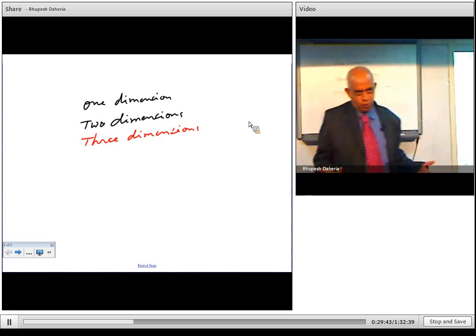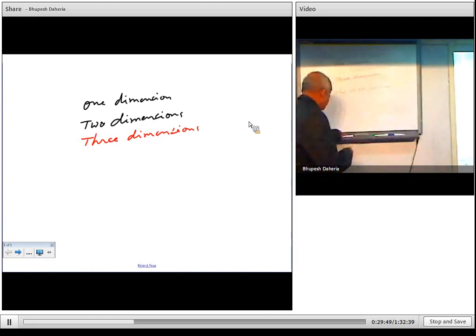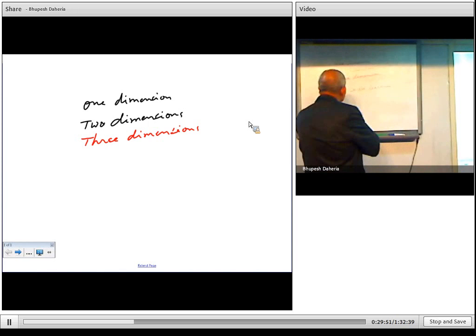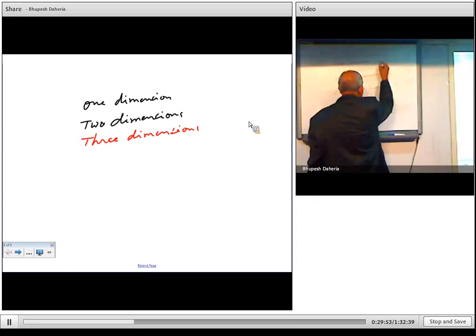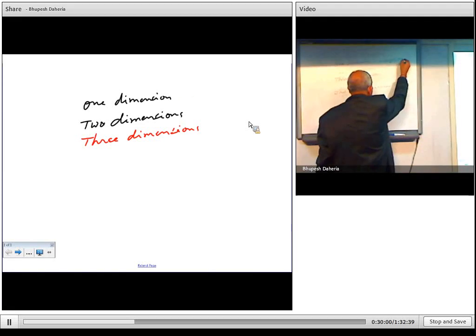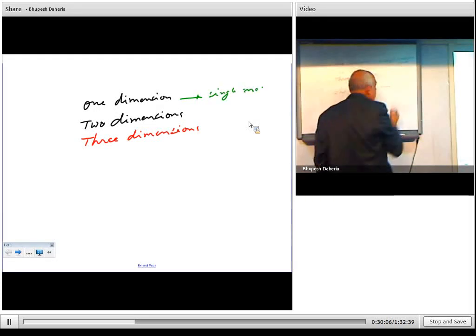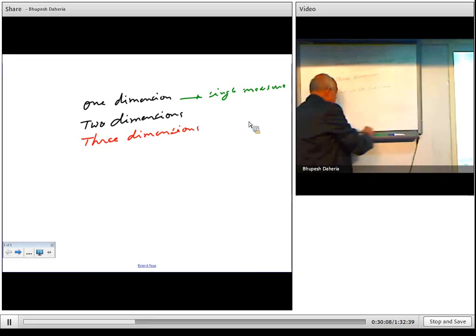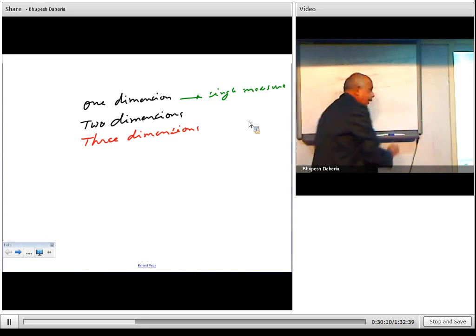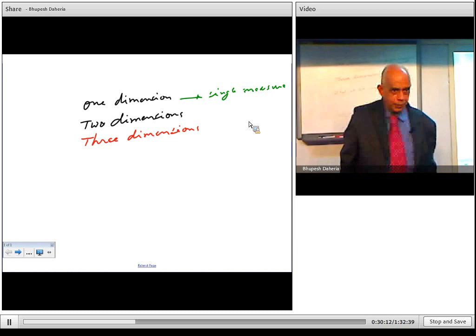Buying some property, or you want to measure some area. So area is two dimension. So this is for the measurement, single measurement. A single measurement of say length, breadth, height, anything. So this is your single dimension. Again you are using numbers.